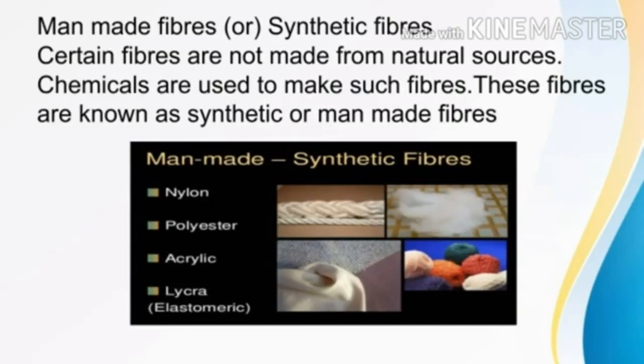Certain fibers are not made from natural sources. That means it's not obtained from nature. We use chemicals to make such fibers. These fibers are known as synthetic fiber, man-made fiber or artificial fiber.